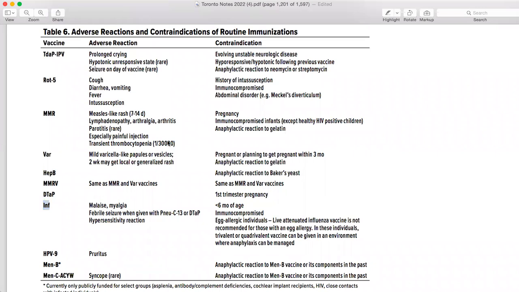So before doing, let's suppose, any surgery, what immunizations do you need to check? Before going to school, a mother is coming to you. She is an immigrant, and her baby has never had any immunization, or she had immunization but she doesn't know. So how are you going to counsel her? What are you going to tell her? On that basis, you have to know the basic immunizations that are required when a child is going to school.